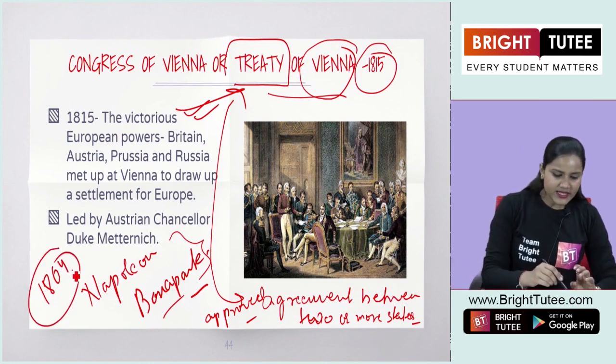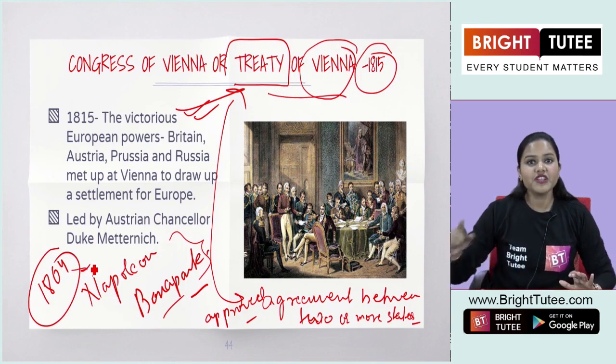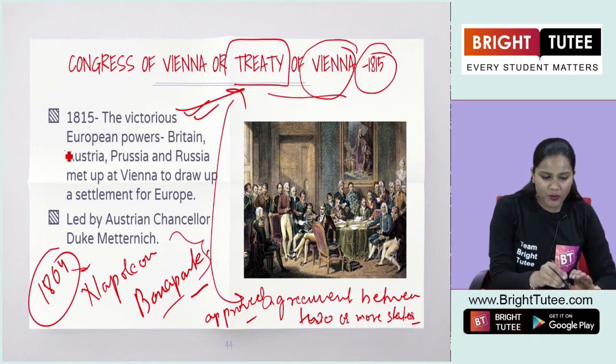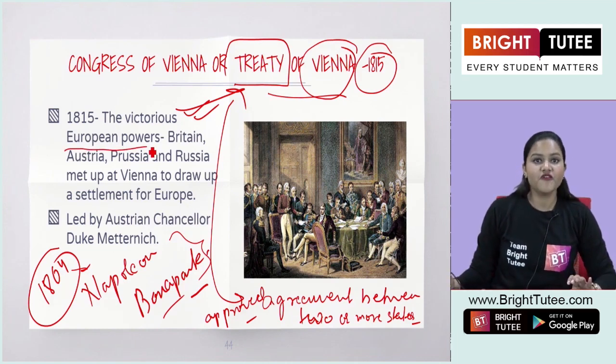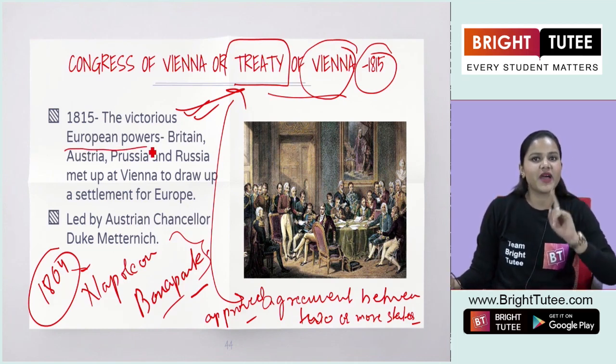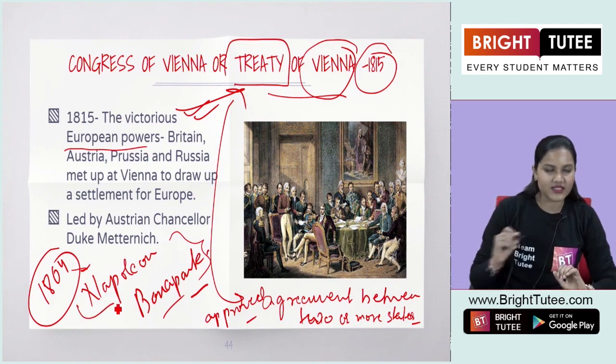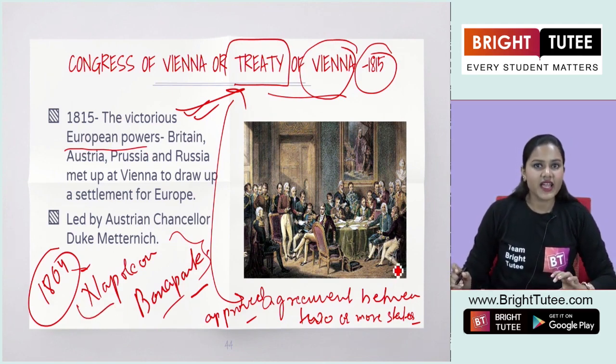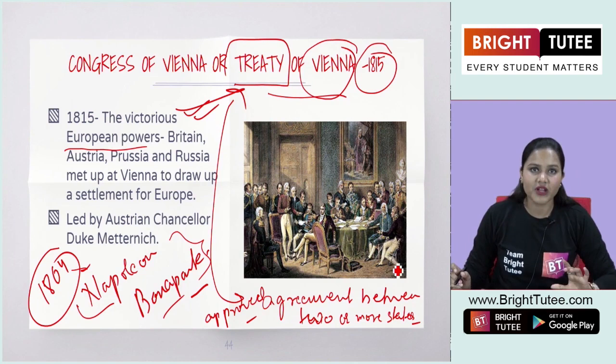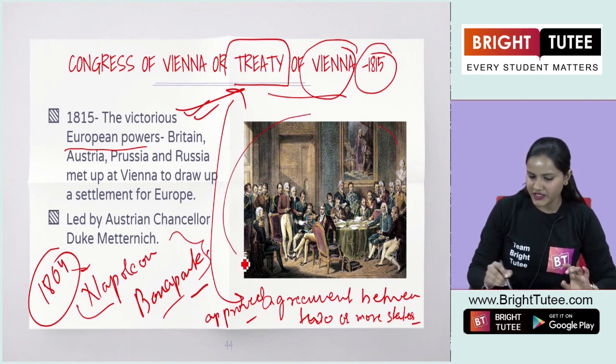Now, he started acquiring different regions of Europe, and all the other European powers were very much afraid of this expansion from France, and therefore they decided to defeat Napoleon Bonaparte, the military dictator.